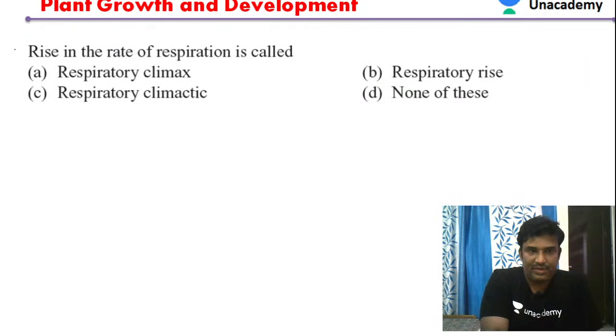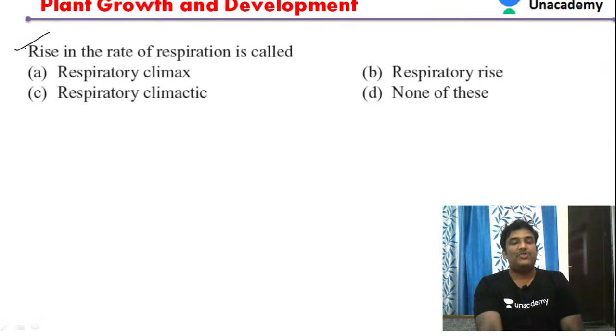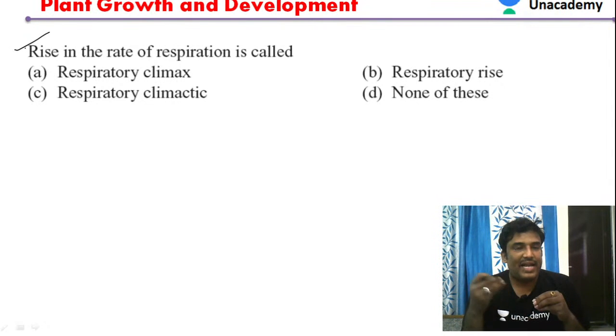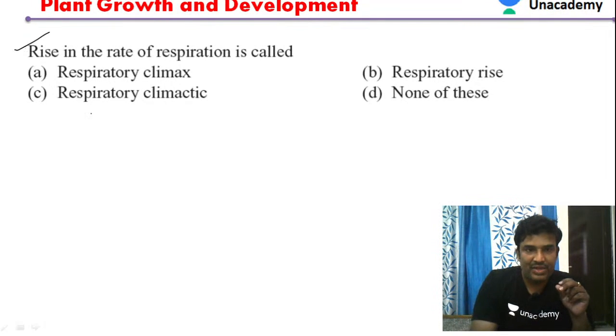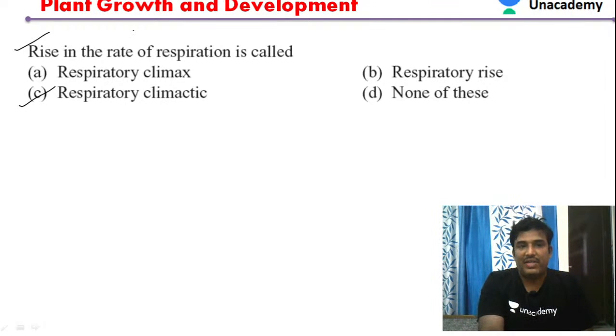So this is our last question for today, students. Rise in the respiration rate. Due to application of ethylene, there is a rise in the rate of respiration. Such a process is called the respiratory climacteric. So what is the reason for the rise in the rate of respiration?